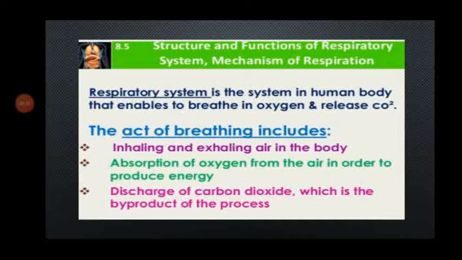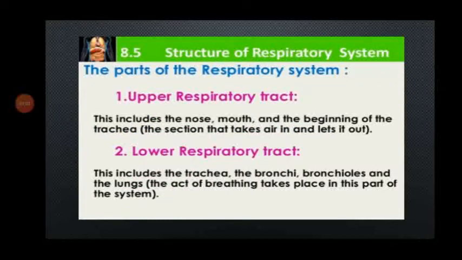What is the respiratory system? The respiratory system is the system in the human body that enables us to breathe in oxygen and release carbon dioxide. The act of breathing includes inhaling and exhaling air, absorption of oxygen from the air in order to produce energy, and discharge of carbon dioxide, which is the byproduct of the process.